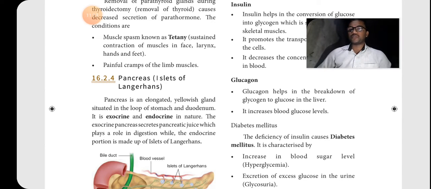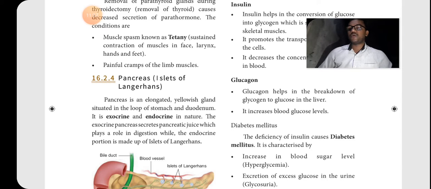So both are present in the pancreas gland. Okay. And these two have some important functions, like conversion of glucose into glycogen. Glycogen is a complex material that is formed by the insulin hormone.